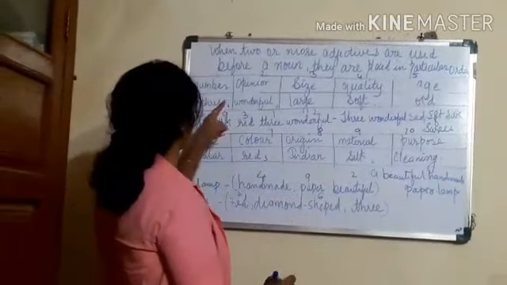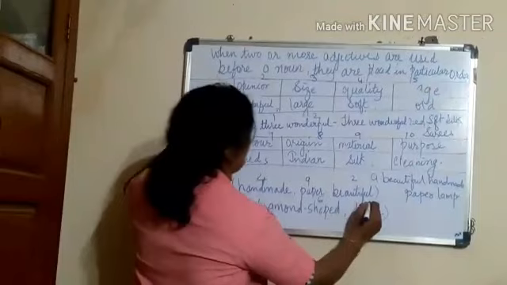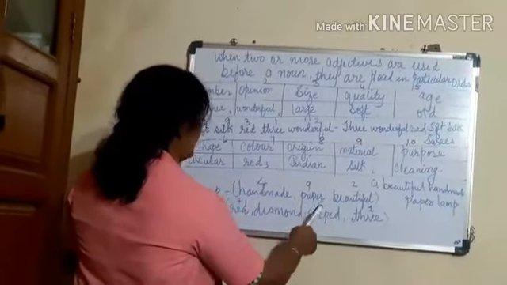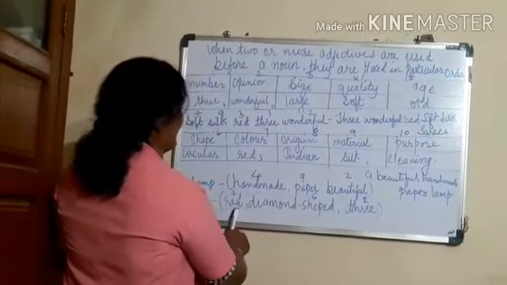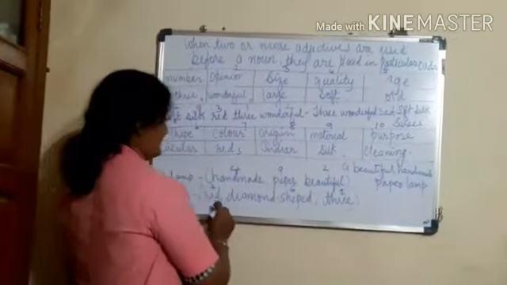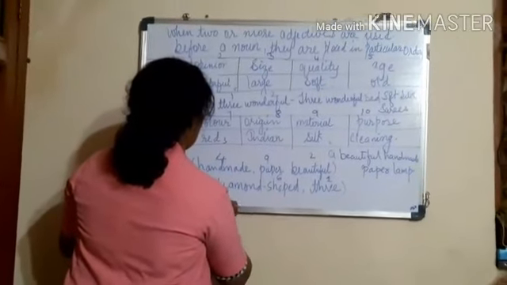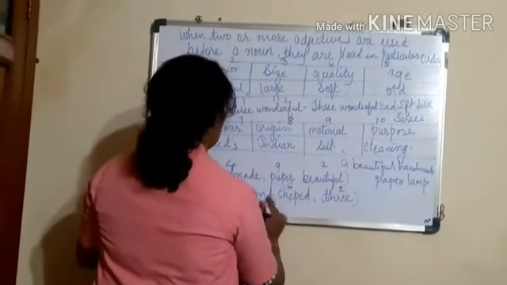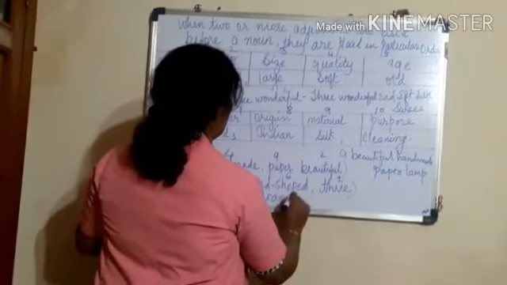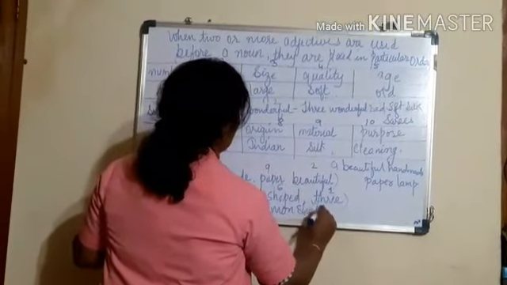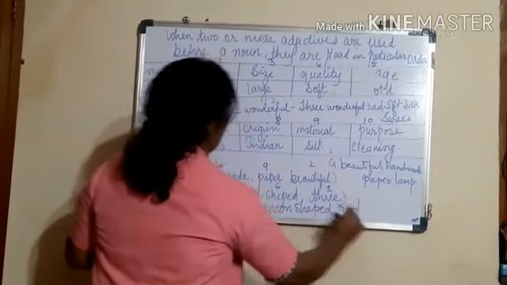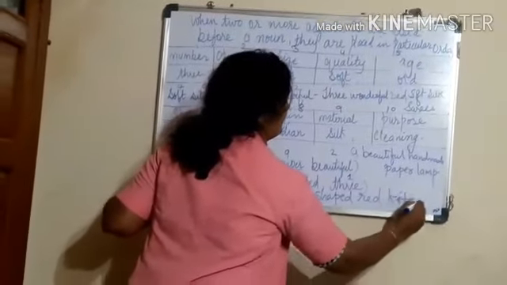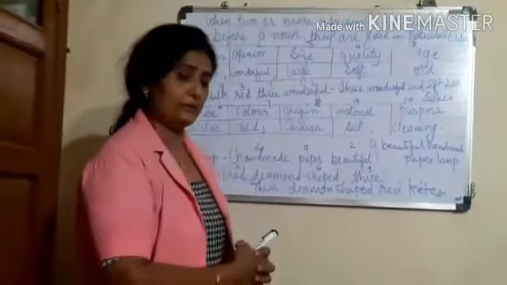Then we have 3, which is in the first number. So how will our sentence become? 3 diamond shaped red kites. This will be our sentence. So this is all about adjectives.